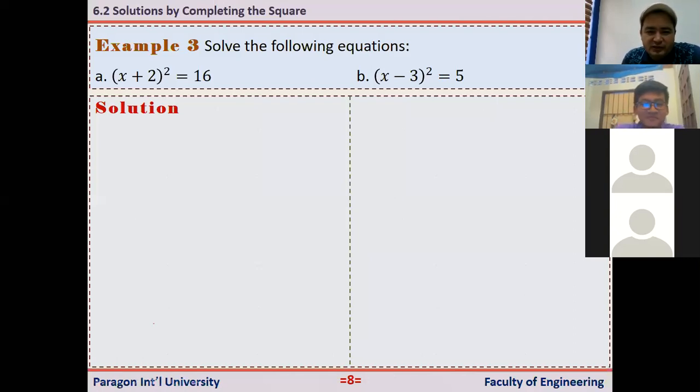Okay, solve the following equations. Let's start with this equation because it's already in a ready form.